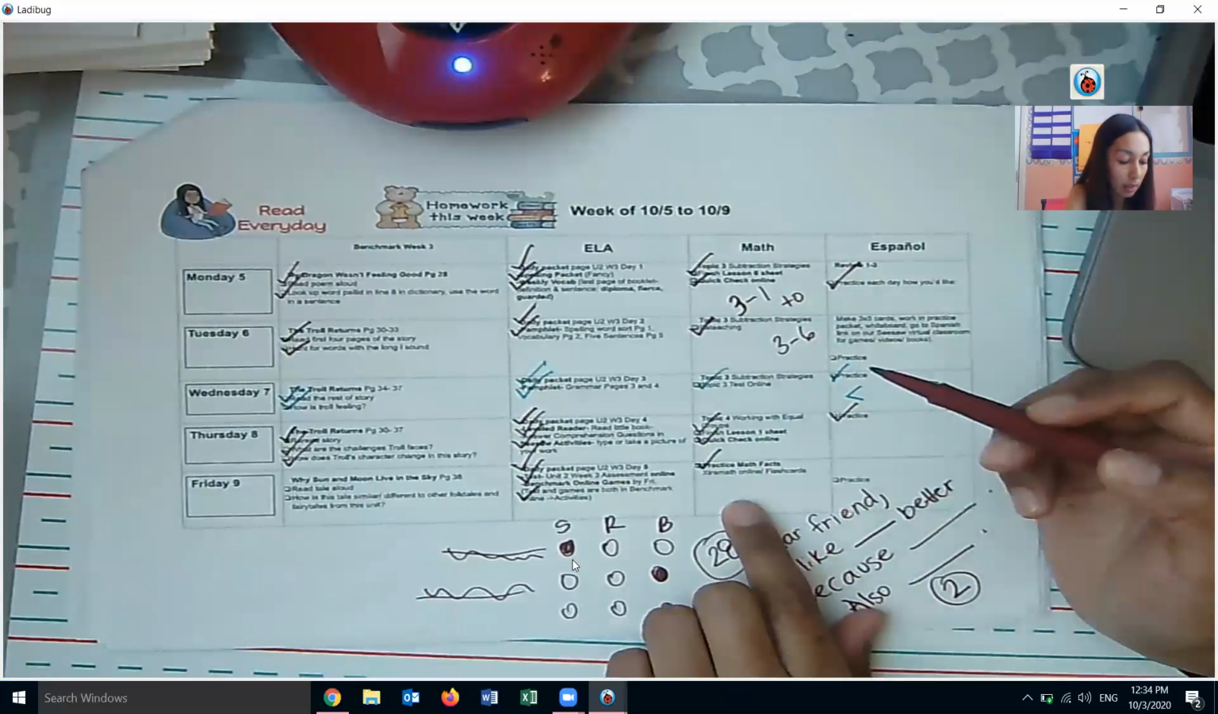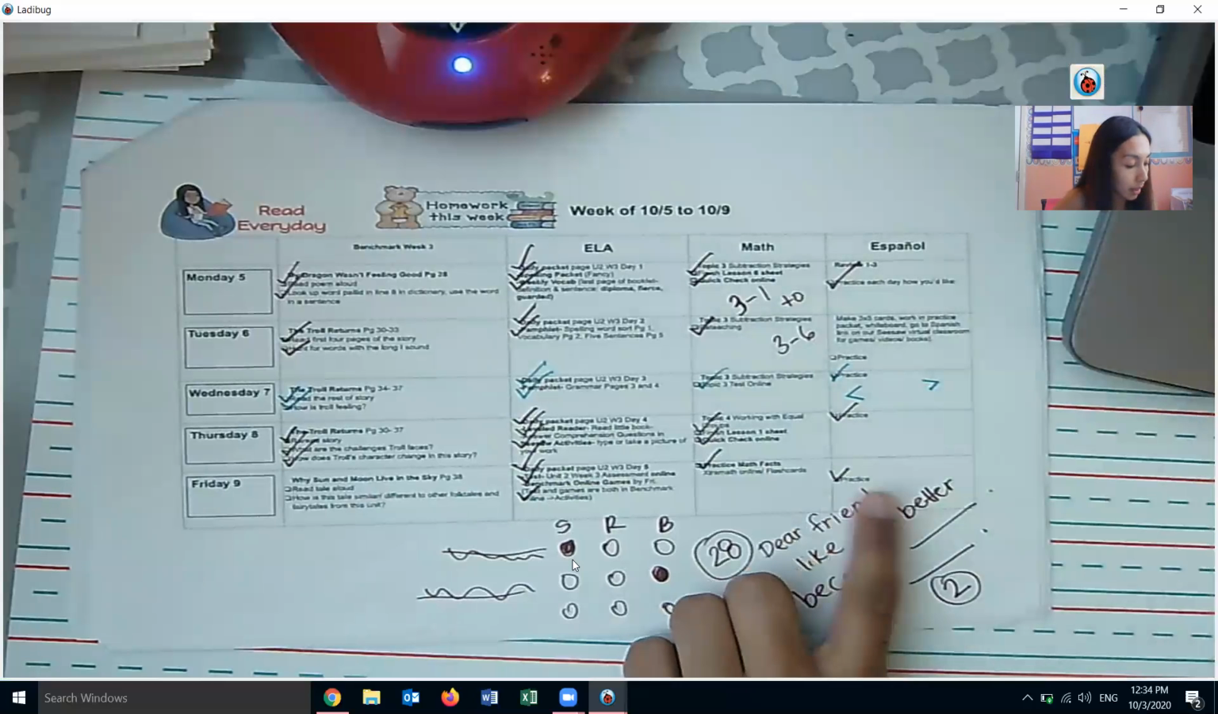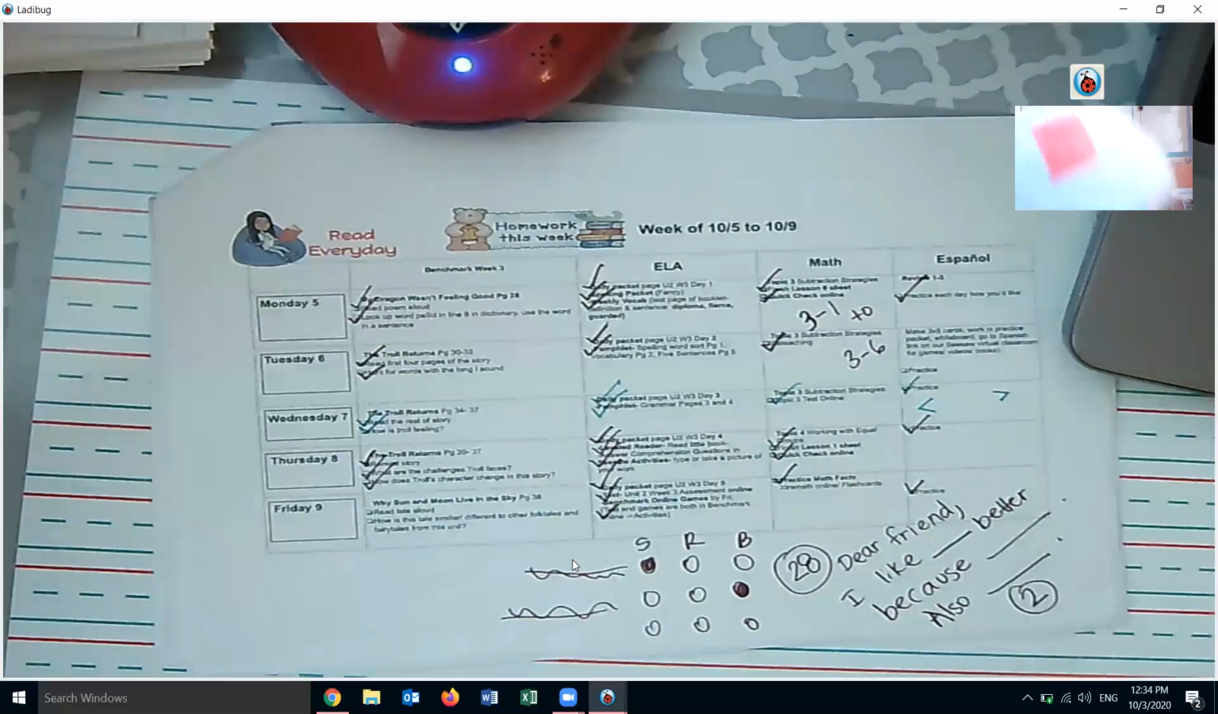Don't forget to practice Espanol. We're reviewing lessons 1, 2, and 3. And then lastly, we're going to end with this, our benchmark activity of the day.